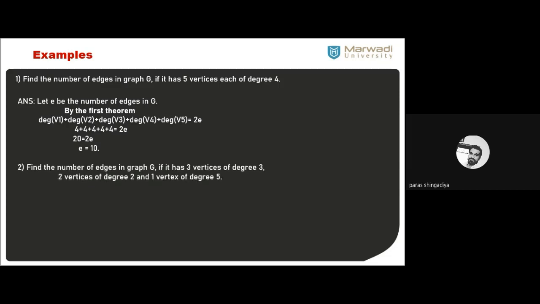Clear? Similarly, the second one is that find the number of edges in the graph G if it has 3 vertex of degree 3. Okay? Then 2 vertex of degree 2 and 1 vertex of degree 5. Clear? Find the total number of edges in this graph where 3 vertex of degree 3, 2 vertex of degree 2, and there is 1 vertex which is degree 5. Here to find the total number of edges. So, yes, E be the number of edges here, okay, and then after we can consider by using the first theorem.